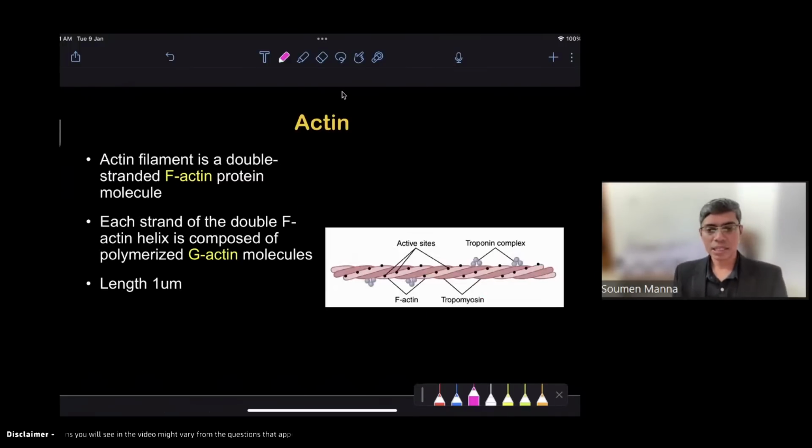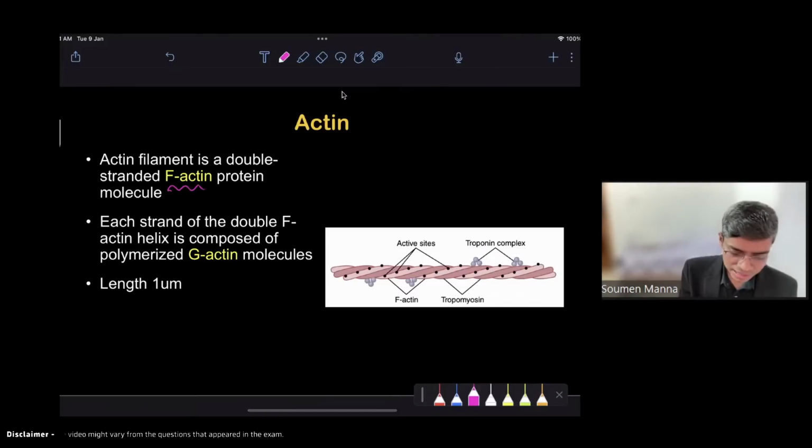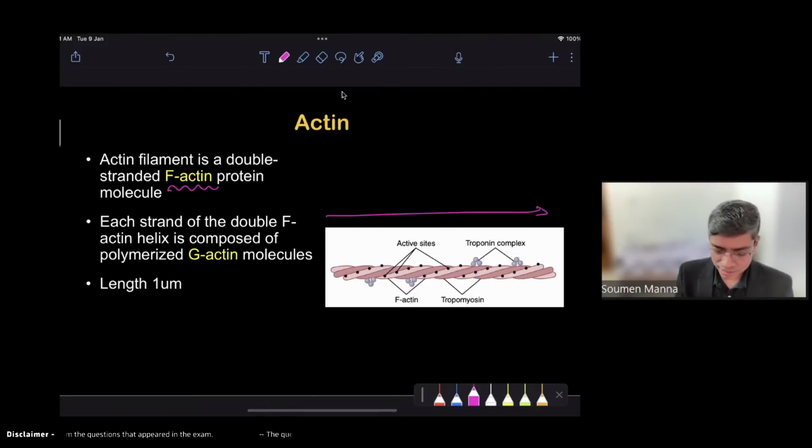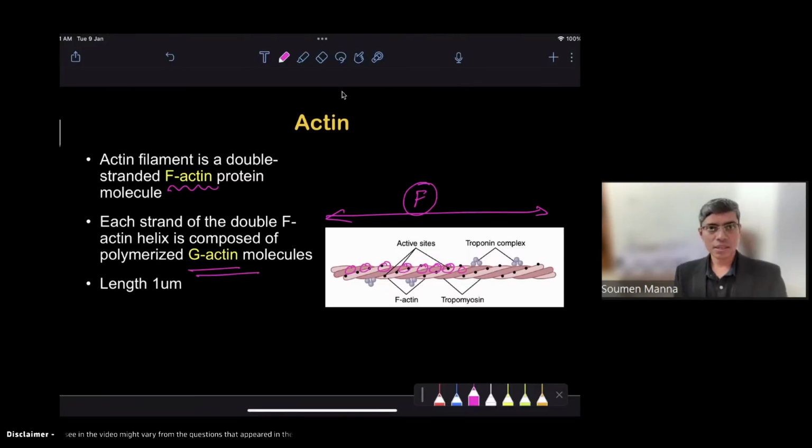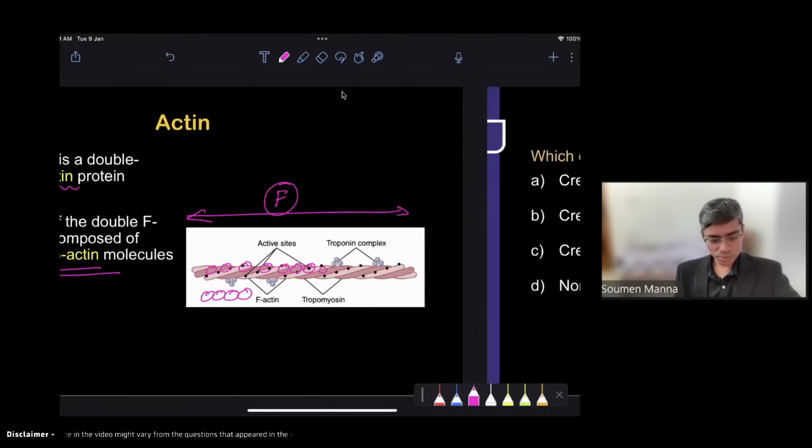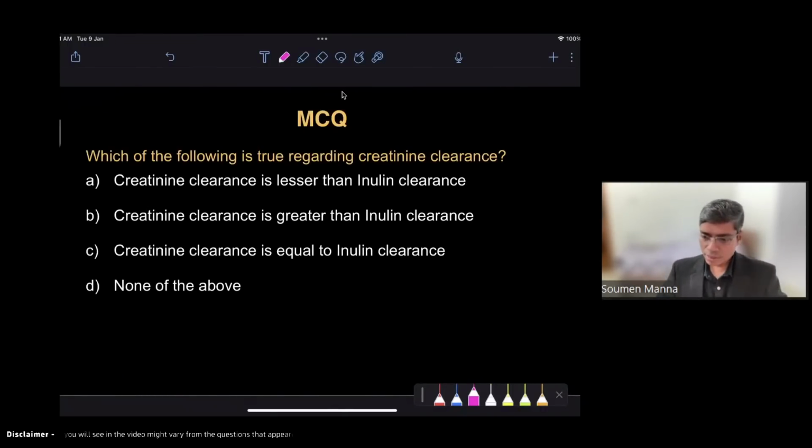And regarding actin, you remember actin is basically known as the F actin. So if I say that this is an actin, this is a filamentous actin. Filamentous actin is known as the F actin. And this F actin is composed of multiple subunits which are spherical in nature. They are known as G actin. So normally the actin which we talk about, in muscle contraction or as the cytoskeleton element, is known as F actin. And F actin is composed of multiple small subunits known as G actin. Okay, this much information you remember. But if you could recall the MCQ regarding myosin, please do post here. Otherwise, no problem. Okay. Now next question here, melanin and tyrosine.